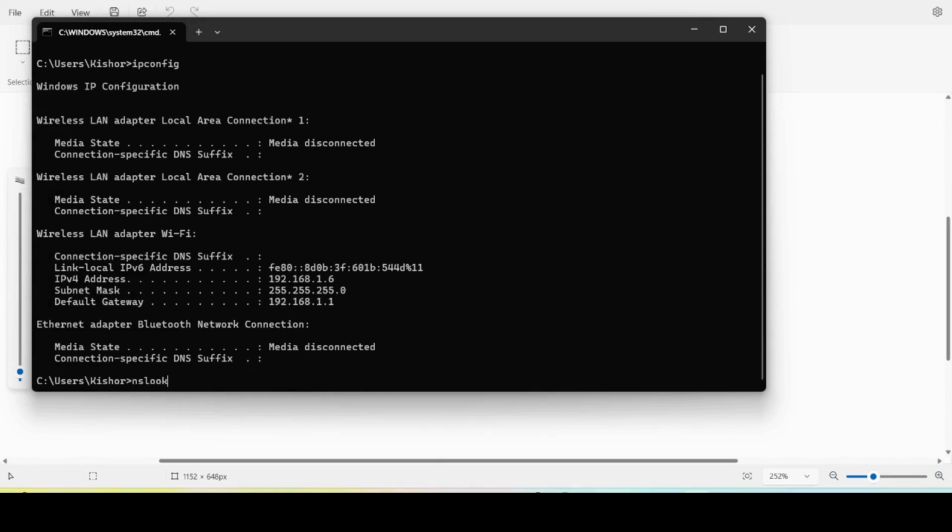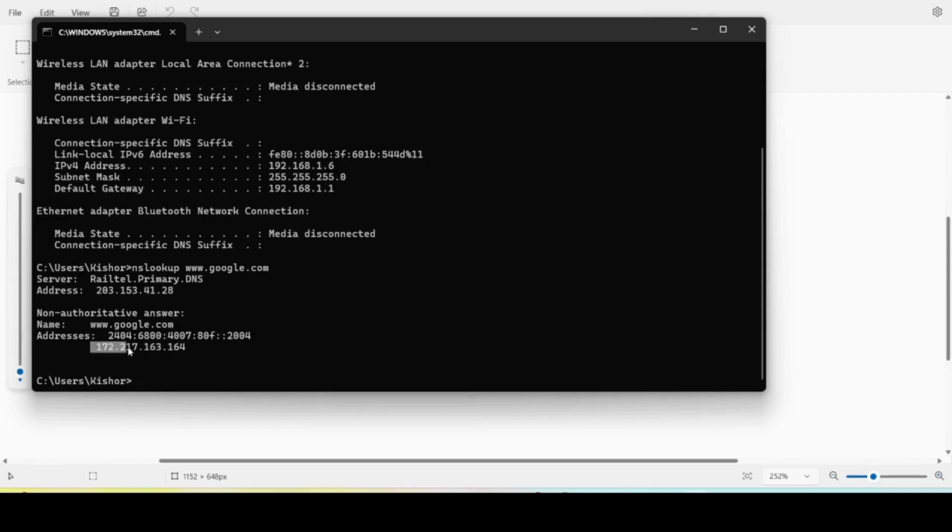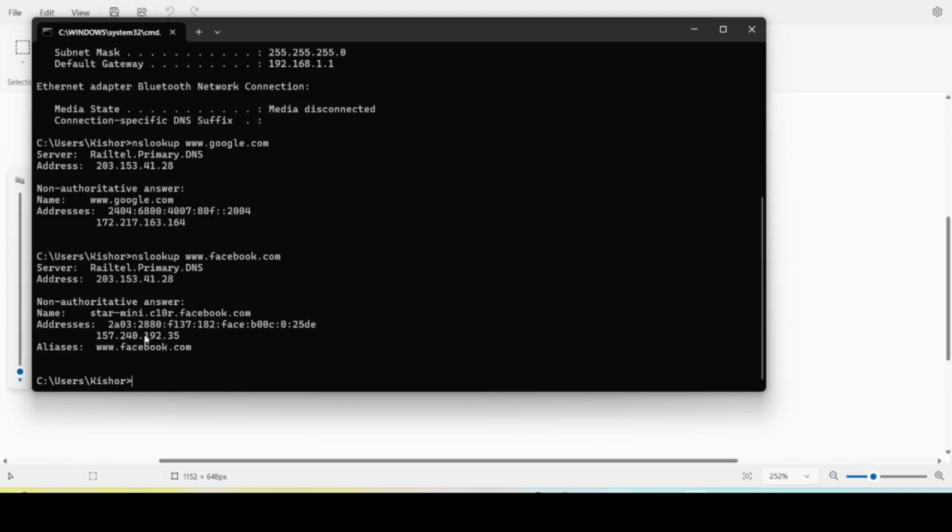nslookup www.google.com. It starts with 172, and mine is 192, and I will tell the difference between the IP addresses. nslookup facebook.com is 157. So now I will show the IP address ranges.